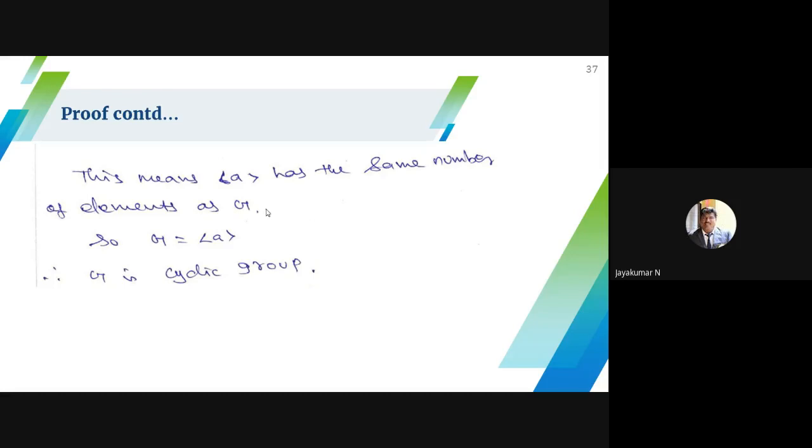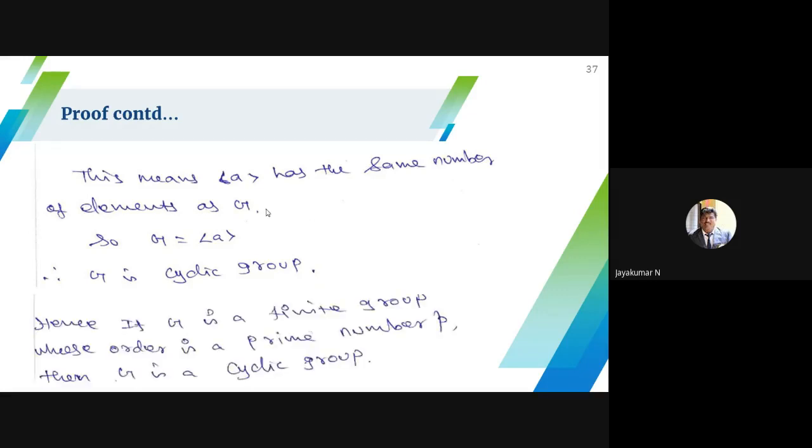Okay, the order of A is P means A power P is E. Only A power P is E, so when you raise other powers, definitely you will get the remaining elements. So finally I conclude that G is generated by A, so G is a cyclic group. This is another important theorem. Hence, if G is a finite group whose order is a prime number P, then G is a cyclic group.